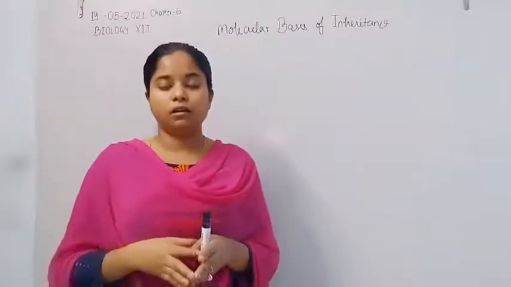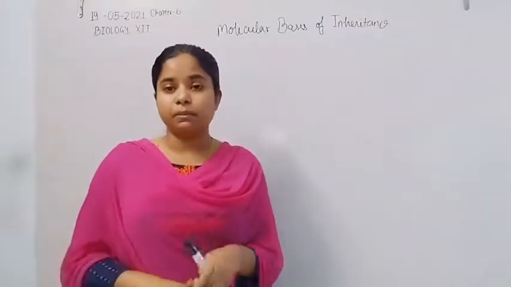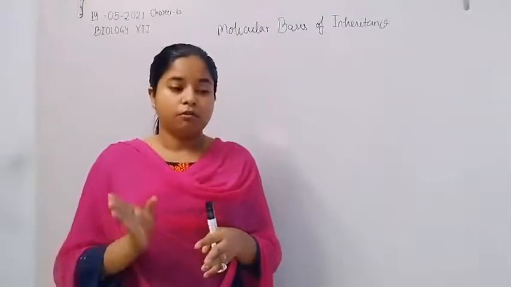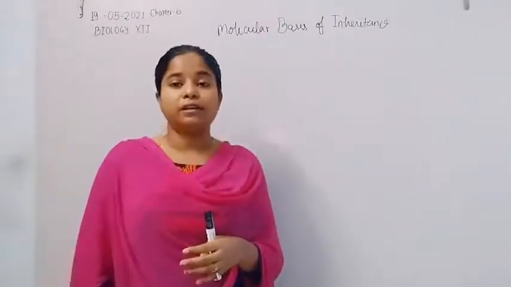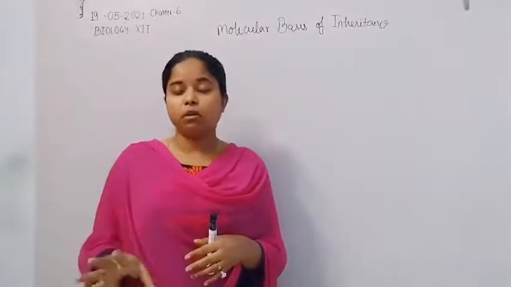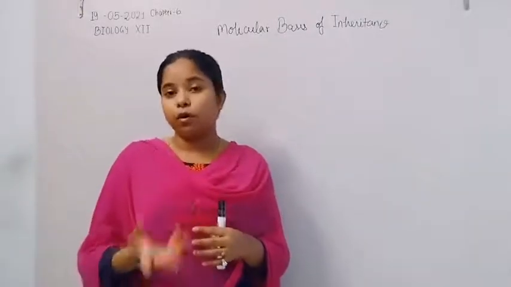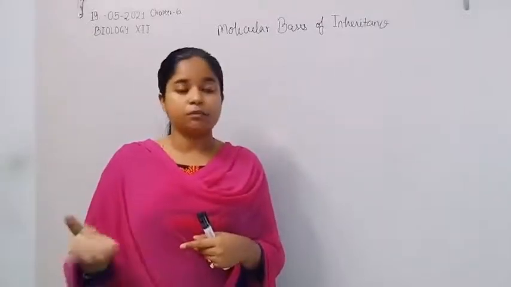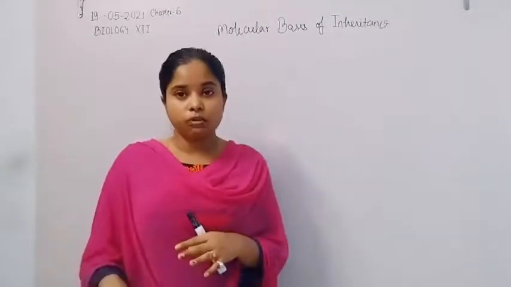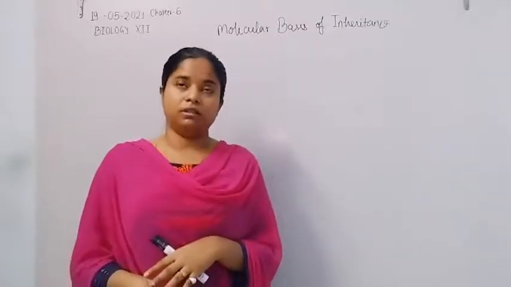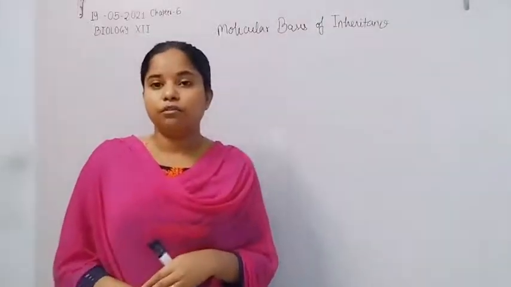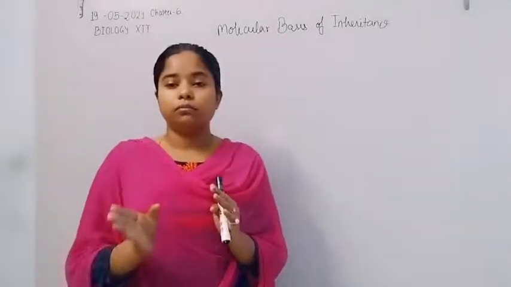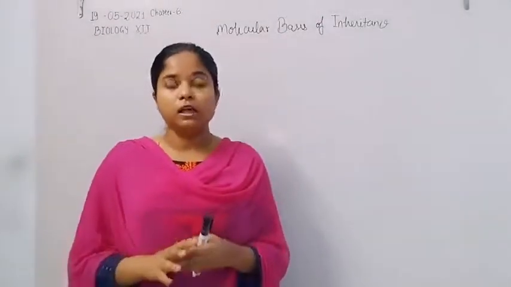When they were doing the experiment, they identified that the biochemical behind the transformation was the DNA molecule, and for identifying the DNA molecule, they used three types of enzymes, that is DNase, RNase and protease. Next, finally the genetic material was discovered in 1952.